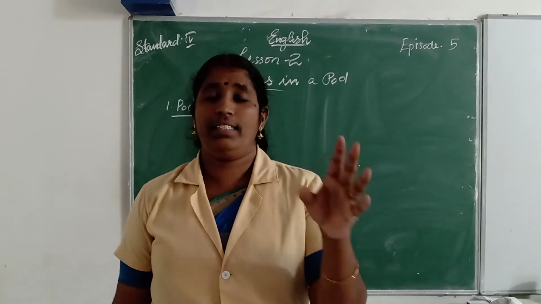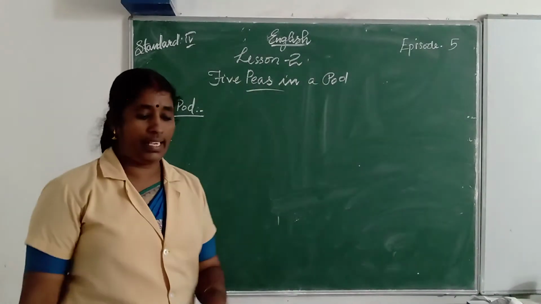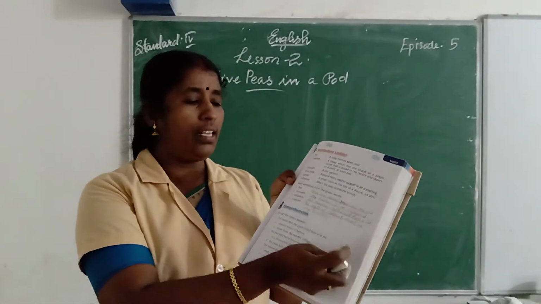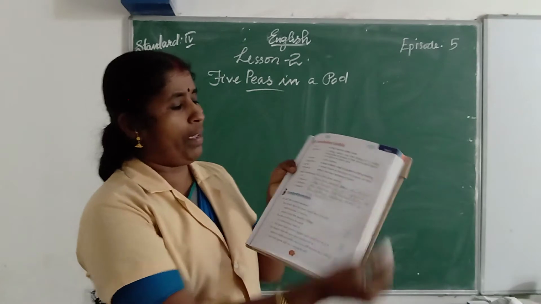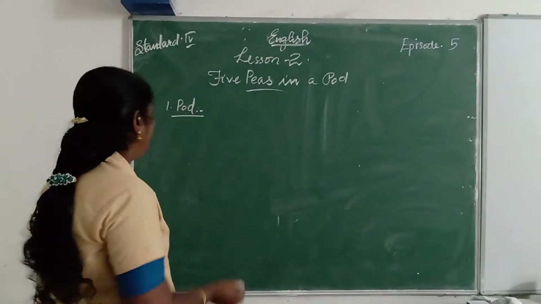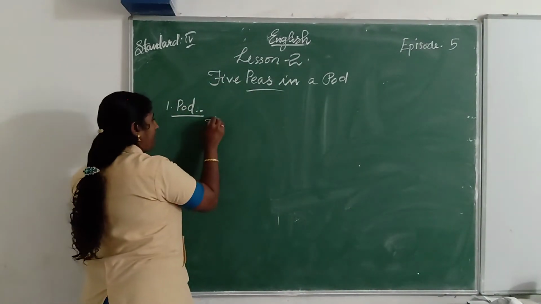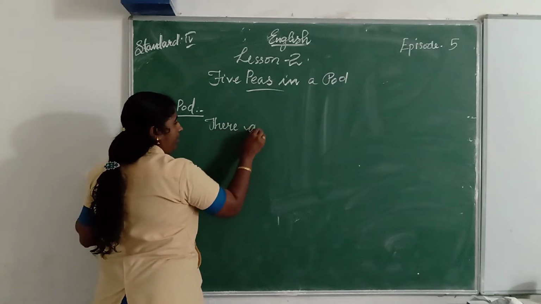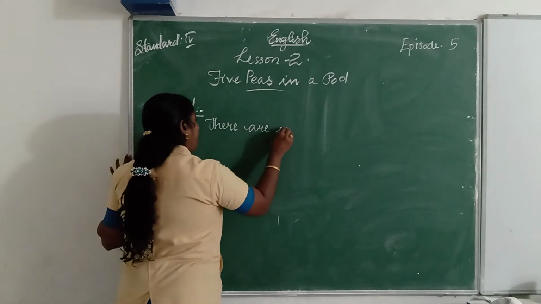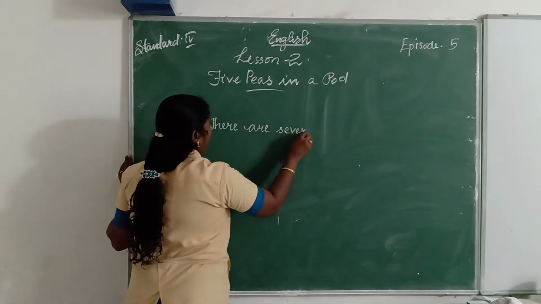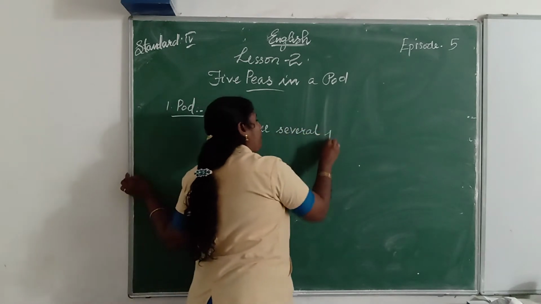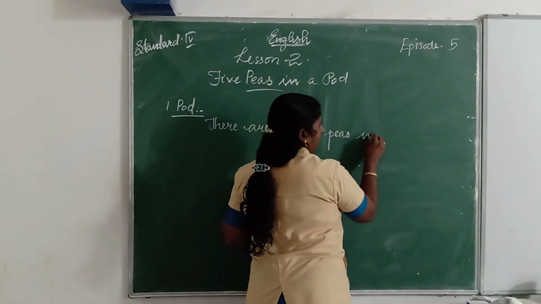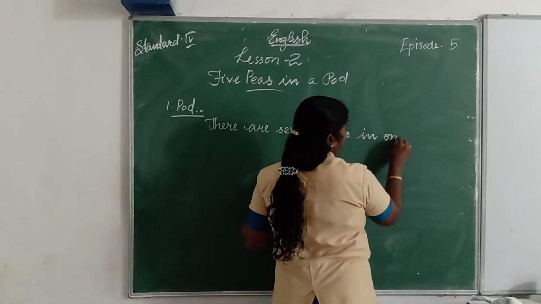We can write that sentence. You take your text and there is space given to you to write the answer. So you write in the given space. Write with me: there are, T-H-E-R-E, there are several, S-E-V-E-R-A-L, several peas, P-E-A-S, peas in one pod.